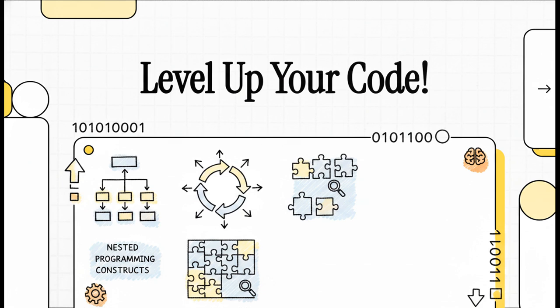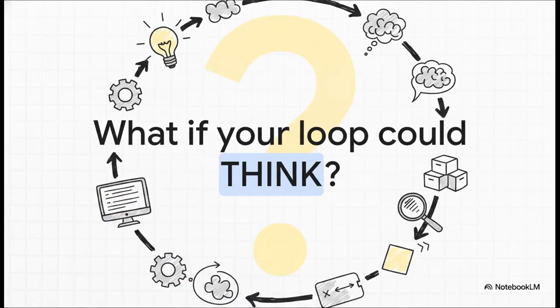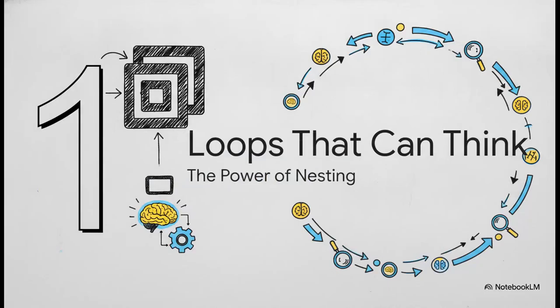Let's dive in. Ask yourself this: what if your loops could actually think? Imagine if, instead of just blindly repeating an action over and over like a broken record, your loop could make smart, split-second decisions every single time it runs. That brings us right to our first topic: loops that can think and the power of nesting.